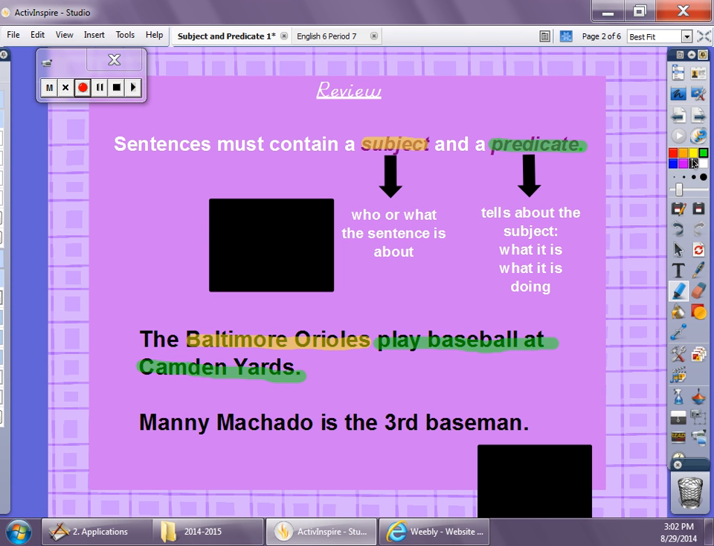Now the next one, Manny Machado is the third baseman. Who or what is this about? Well, it's about Manny Machado, an amazing third baseman that gets injured a lot. And what is it telling about him? He is the third baseman. So if you notice, if we kind of draw a divider line between the subject and the predicate, the verb is part of the predicate. This is the verb play, and the verb is. It's a part of the predicate. All right?